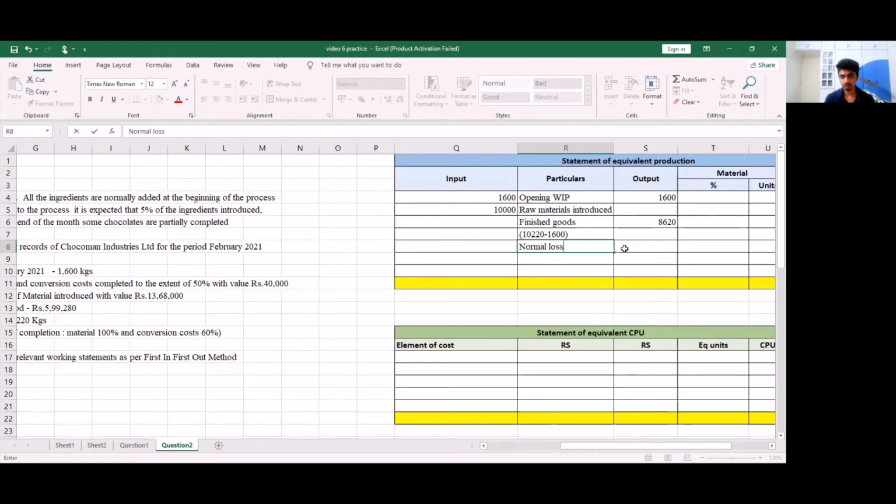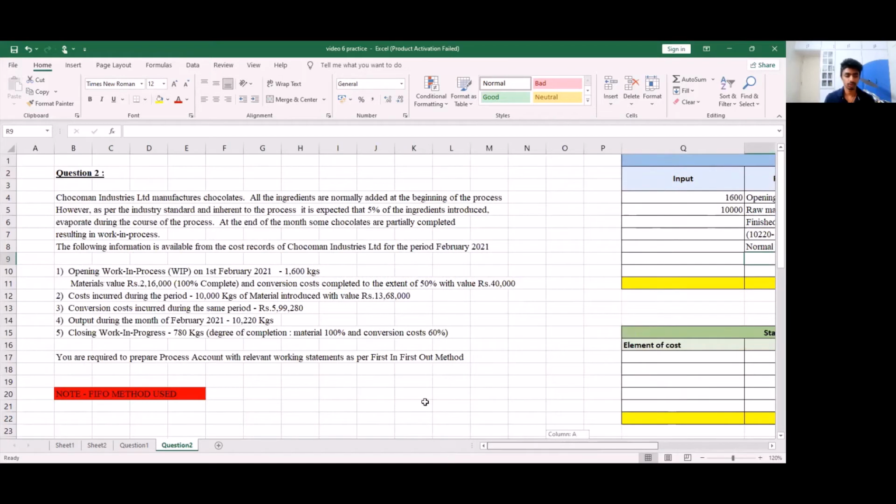So my normal loss is going to be 5% of 11,600, which gives me 580. Next, I have my closing work in progress. So my closing work in progress is 780 kgs.